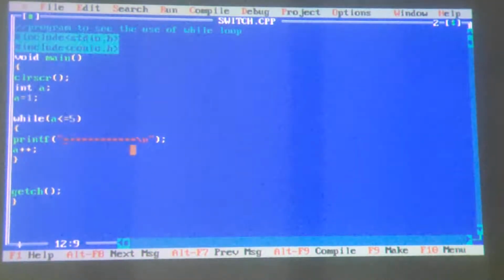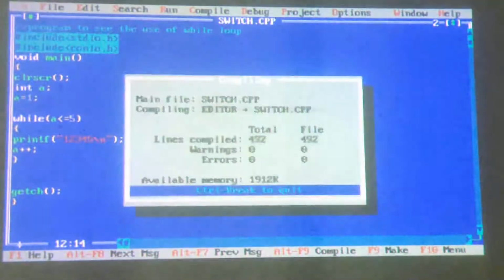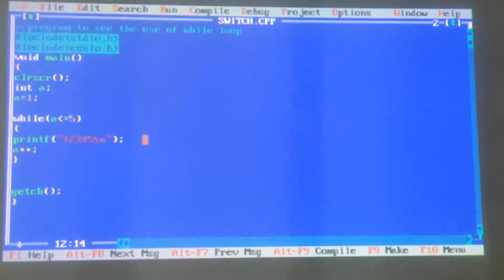Clear? Now if I want to print 1, 2, 3, 4, 5 in a new line, what should I do? Please answer me. Printf, bracket, double quotes, 1, 2, 3, 4, 5. I am very sorry, I don't have to do that. First time when the loop runs, it will print like this. First time I want to print in the first line 1, in the second line 2, third line 3, fourth line 4, fifth line 5.